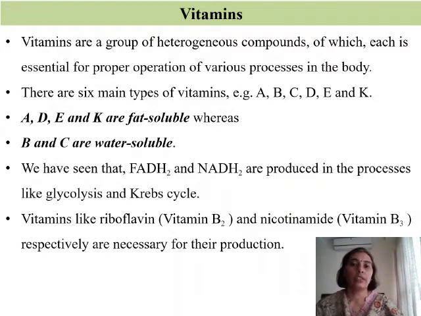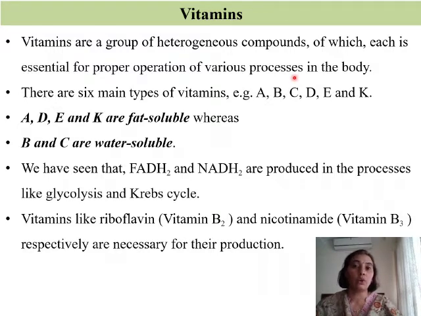Moving on to the next food component, that is vitamins. Vitamins are a group of heterogeneous compounds of which each is essential for proper operation of various processes in the body. Vitamins and minerals are micronutrients. They are not required in a very large scale, and hence they are called micronutrients. Small quantities are enough, but their presence for carrying out various processes is extremely important.